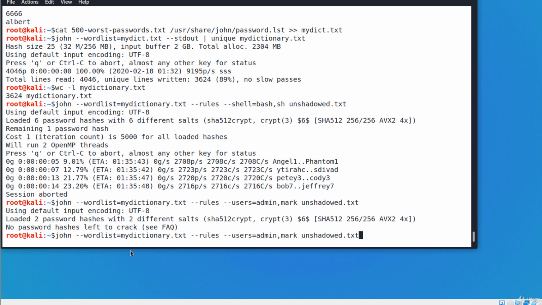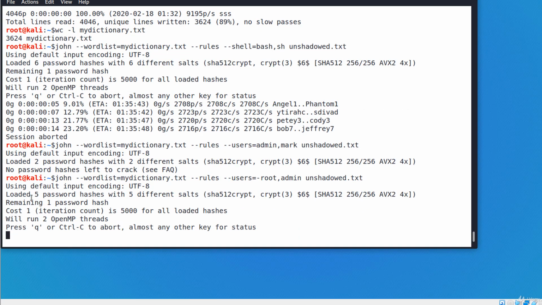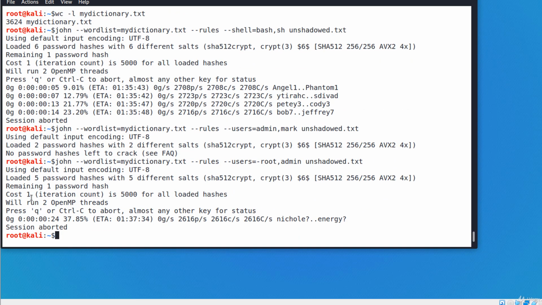A dash before the list of the users can be used to invert the crack, or load all the users that aren't listed. Like this. -root, admin. I have aborted the session.